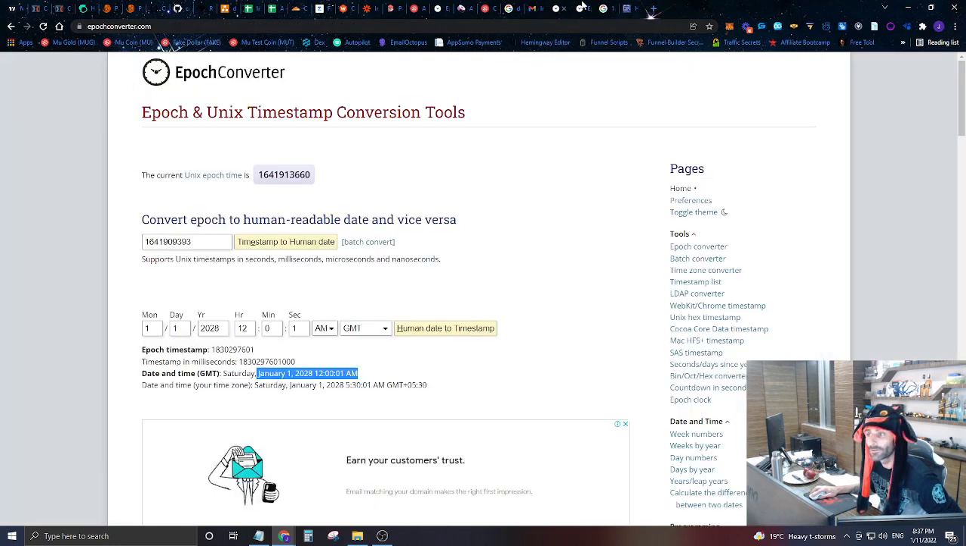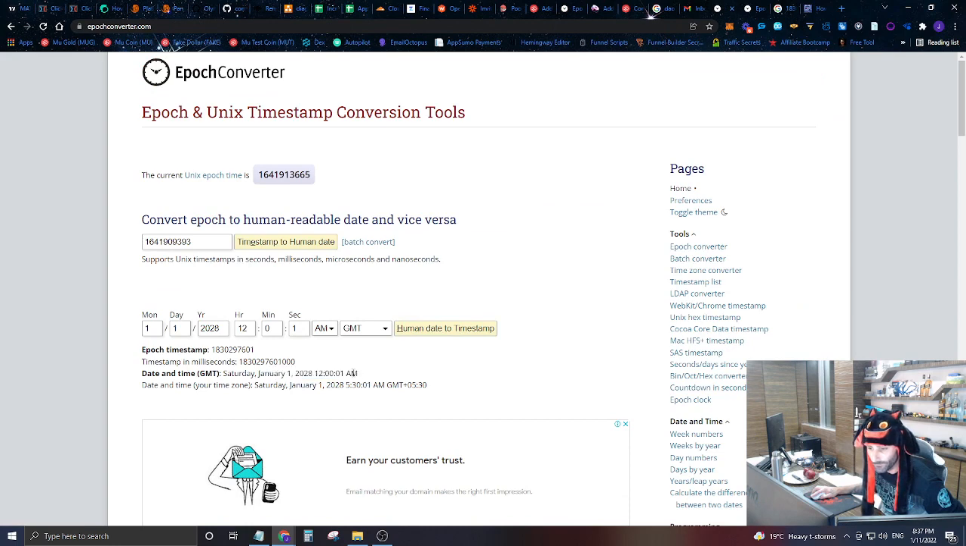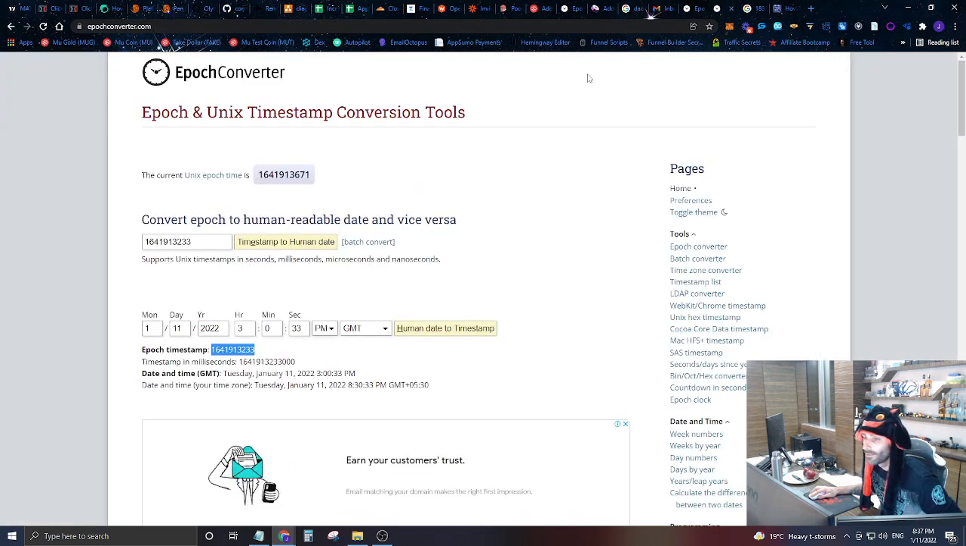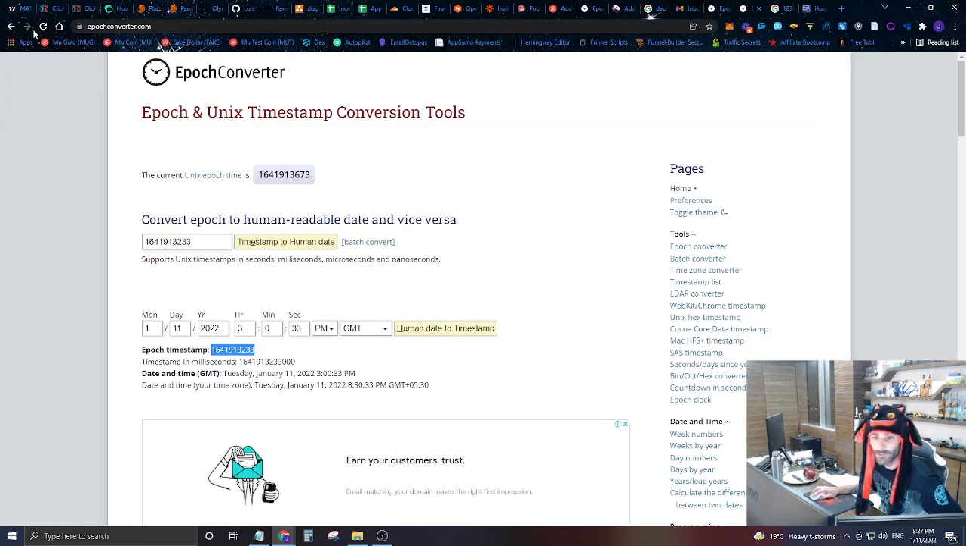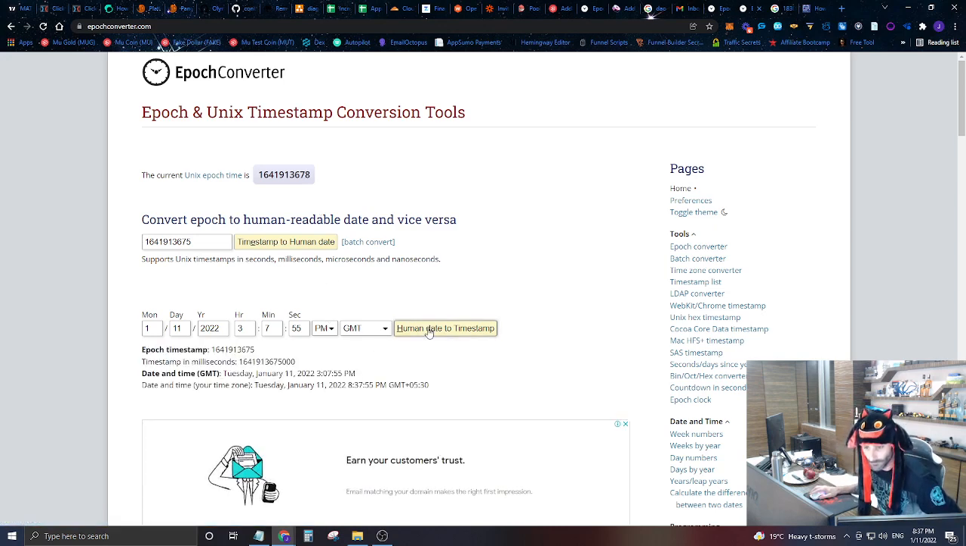Do we? I don't think we care so much about fake dollars. So this is our epoch for the end of the vesting period. And this is our epoch for now. So let's go ahead and redo our epoch for now. And let's grab this timestamp.